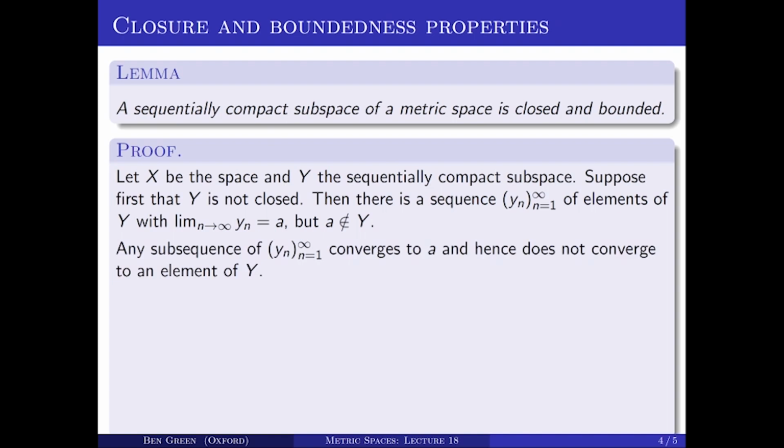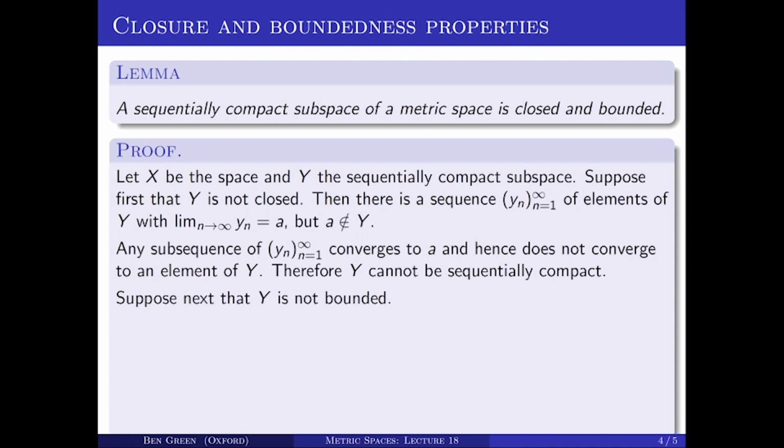Any subsequence of that sequence also converges to A. And therefore, because limits are unique, it cannot converge to an element of big Y. This is the same argument that we've already seen twice on the previous slide: first, to convince ourselves that open (0, 1) is not sequentially compact, and then to convince ourselves that the rationals are not sequentially compact in closed [0, 1]. So a sequentially compact subspace of a metric space X must be closed in that space X.